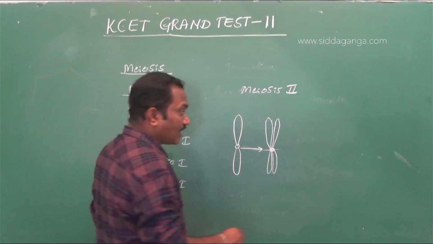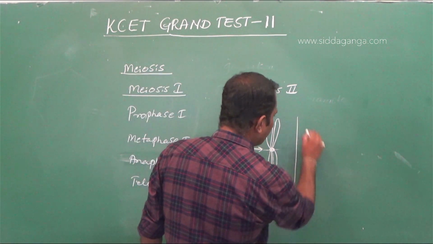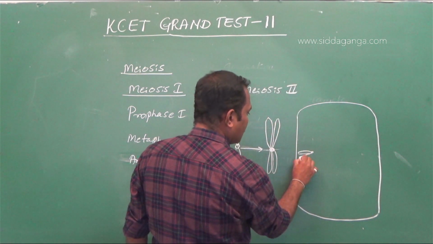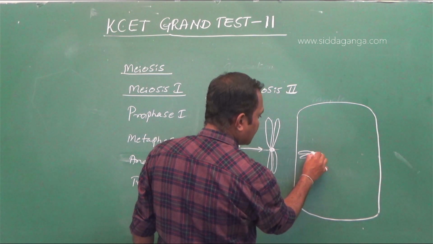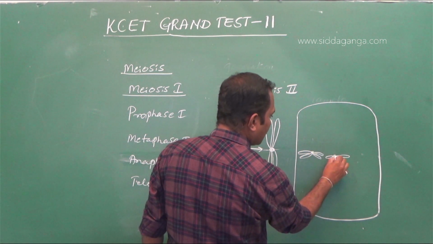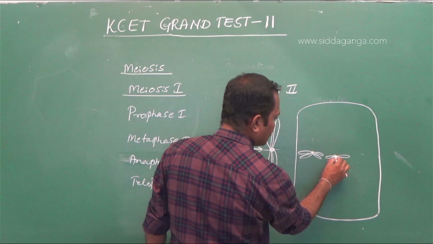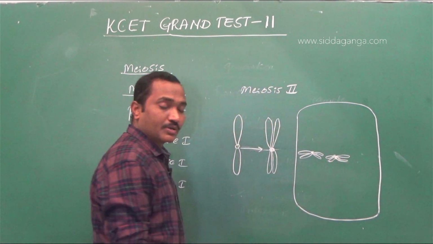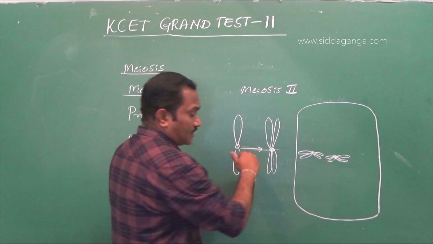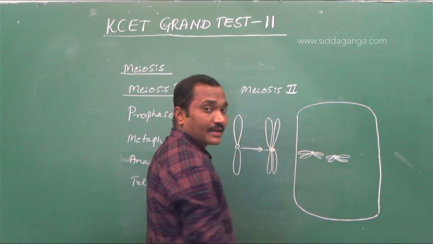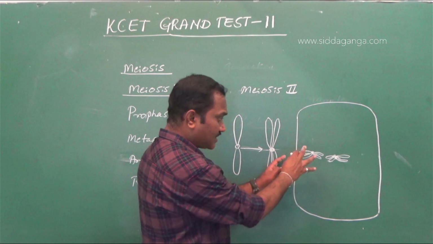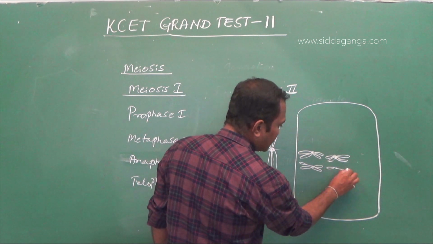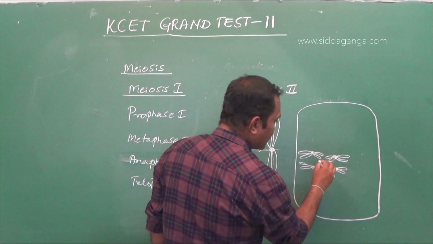In the anaphase 1, what happens in anaphase 1? So for example, during the metaphase, the chromosomes are arranged like this. In human beings, we say that there will be 23 pairs. So 23 above and 23 below will be arranged. Here we cannot write all 23, so I have just written two. So chromosomes are arranged at the equatorial region.